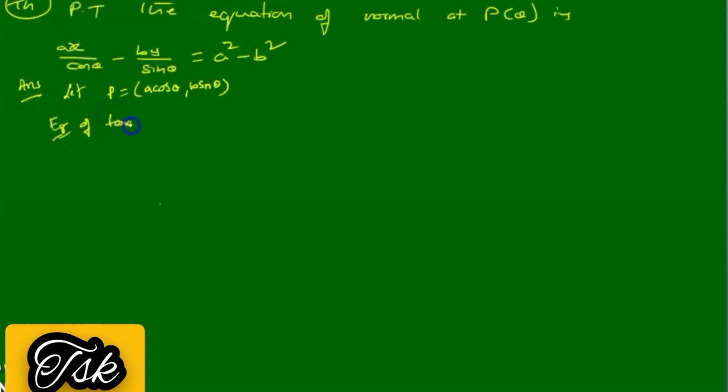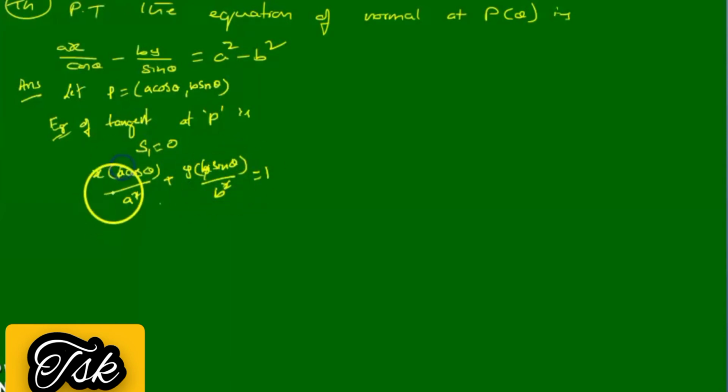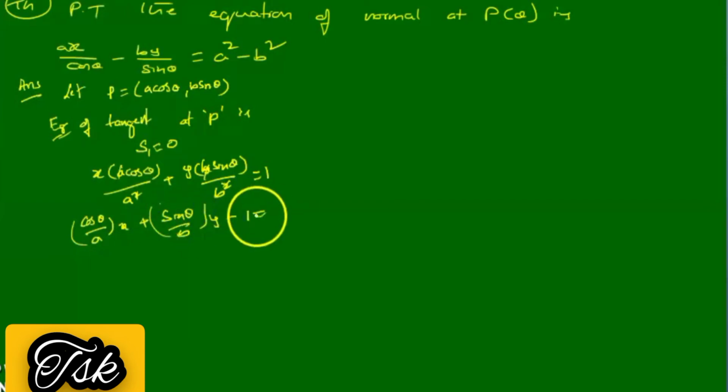Using S1 equal to 0, we know it, that is xx1/a square plus yy1/b square equal to 1. So b gets cancelled. This is the equation of the tangent. It is in the form of x cos theta by a plus y sin theta by b equal to 1. Its perpendicular is the normal.